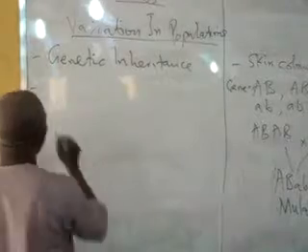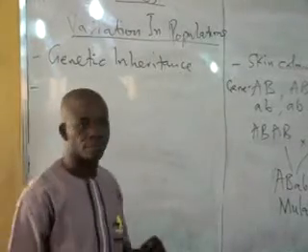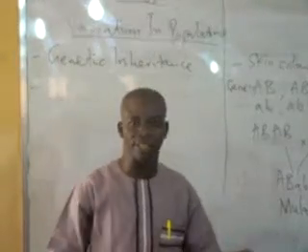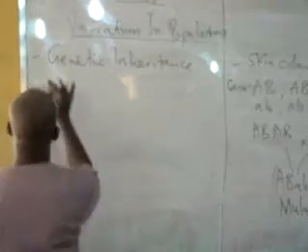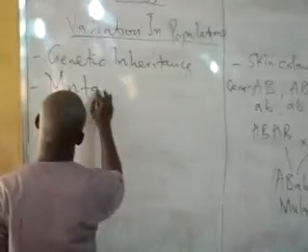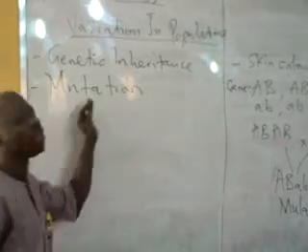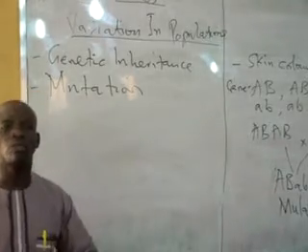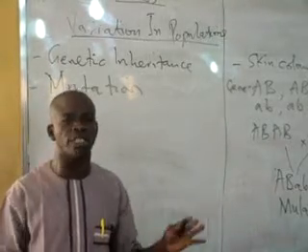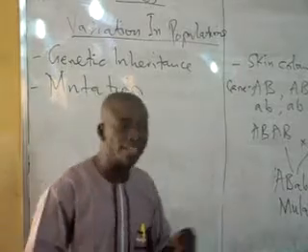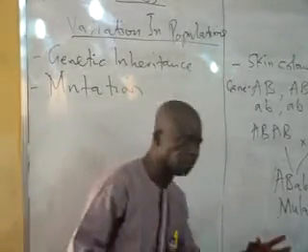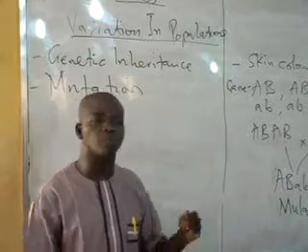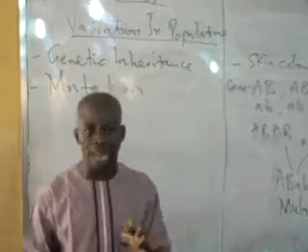Secondly, we want to mention that sometimes there are changes that will occur in genes. We call this mutation. Mutation refers to sudden or spontaneous changes that occur in genes, perhaps because those genes are exposed to some substances that are generally called mutagens.